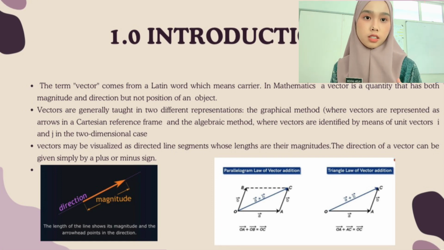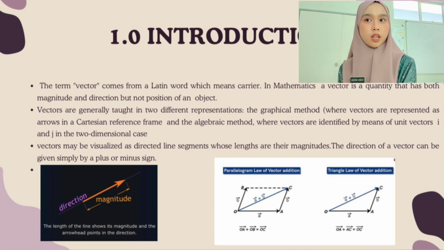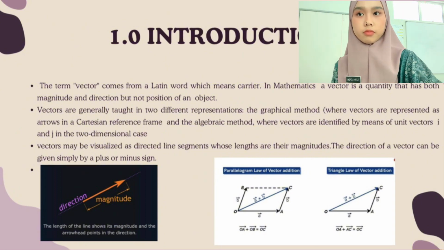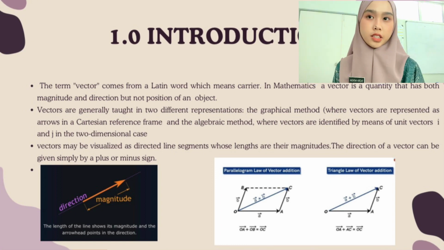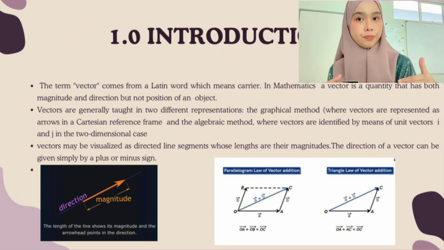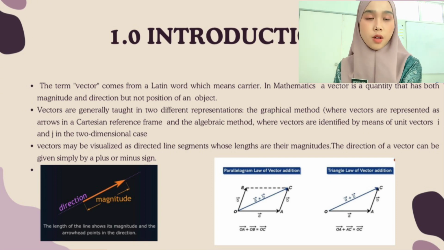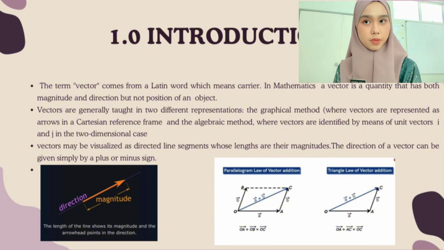i is in the horizontal x-axis, while j is on the vertical y-axis. Moreover, vectors also may be visualized as directed line segments whose lengths are their magnitudes. From the diagram shown here, the direction is going upward, while the arrowhead points in the direction, which is the magnitude that has a value. And last but not least, the examples of vector quantities are velocity, acceleration, force, and also displacement.